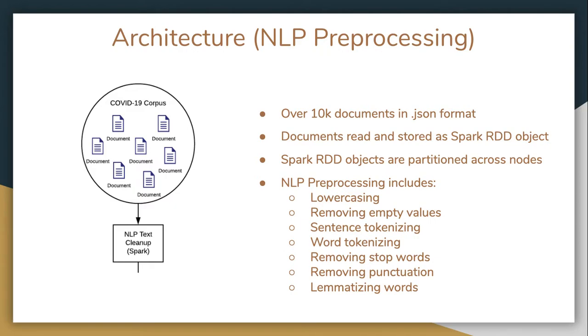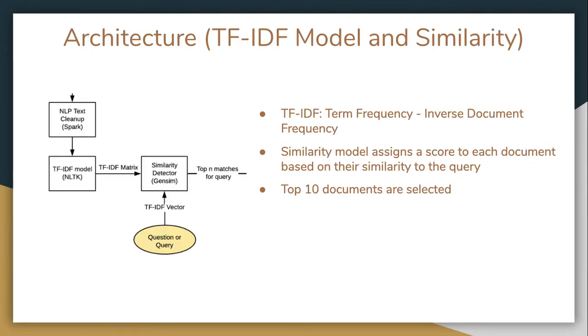In order to handle this data and also allow for additional data to be added in the future, we used PySpark to read in the data and process it using its distributed framework. The processing of the data was consistent with typical NLP pre-processing and included word tokenizing, removing stop words, removing punctuation, and lemmatizing. Again, all of this pre-processing was done using PySpark to make the handling of the massive amount of data more efficient.